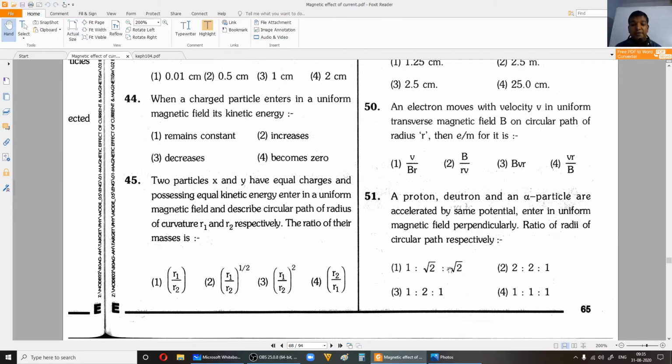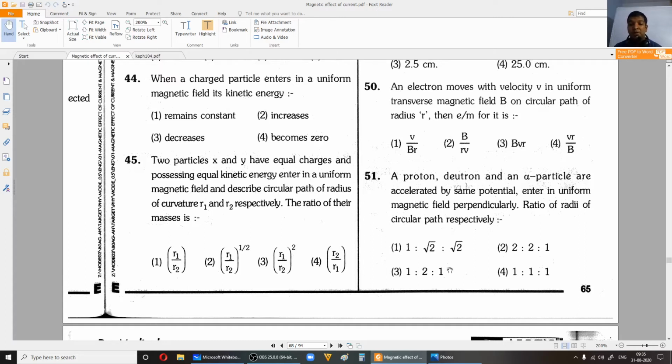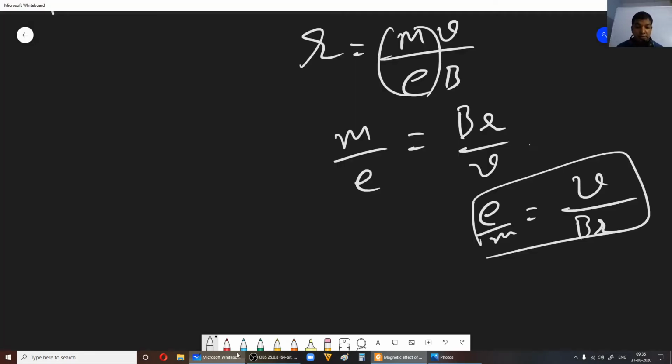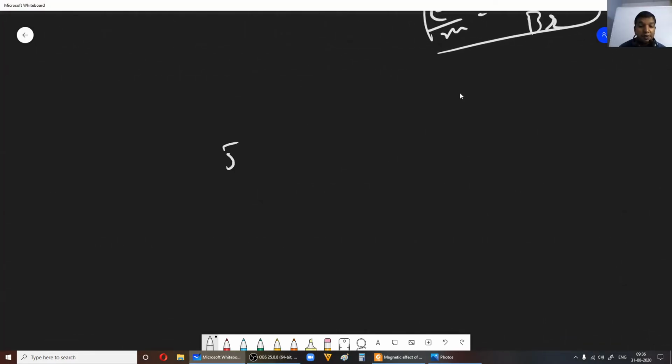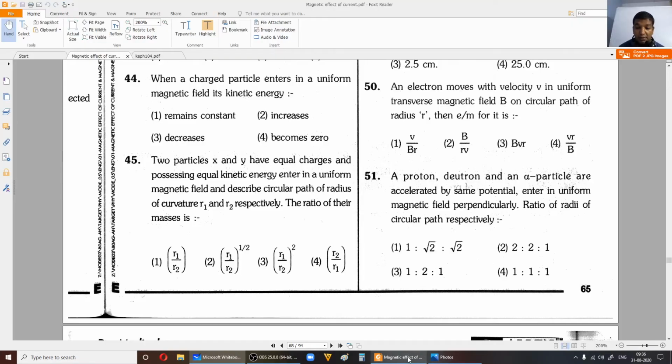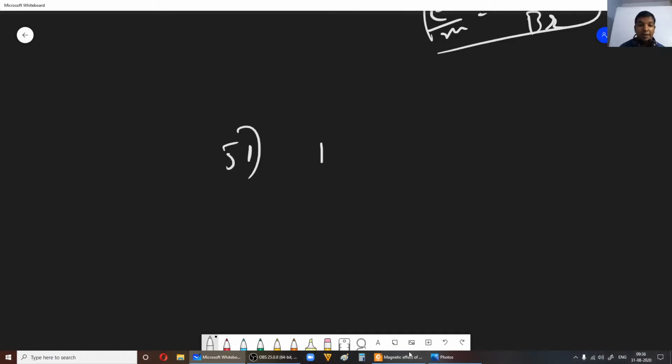Yes, the next question, 51. A proton, deuteron, and an alpha particle are accelerated by the same potential and enter a uniform magnetic field perpendicularly. Find the ratio of radii of the circular paths respectively. Okay, now I'll give you some clue. Here, they are speaking about proton, deuteron, and alpha particle. Now for the proton, I'll write the charge. Charge is e, mass is mp, the mass of proton, let us say. Otherwise take its mass as simply m.